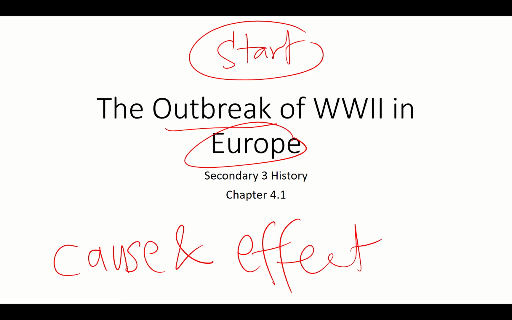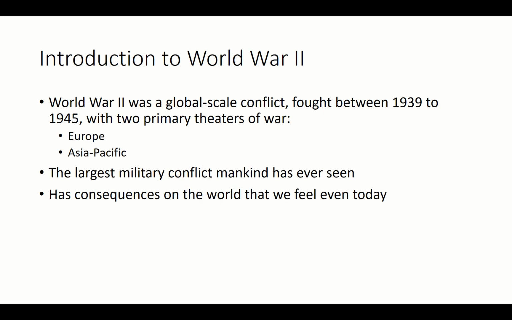So for this video, I'm just going to take you through a brief overview of what World War II is, some background context before we dive into the chapter itself. So what is World War II? We know that World War I was fought from 1914 to 1918, and when it was fought, they said it was a war to end all wars, but 20 years later, we have World War II, which was even bigger. It's called World War II because it is on a global scale. And between 1939 and 1945, these are dates you must memorize. Later I'm going to go through a timeline.